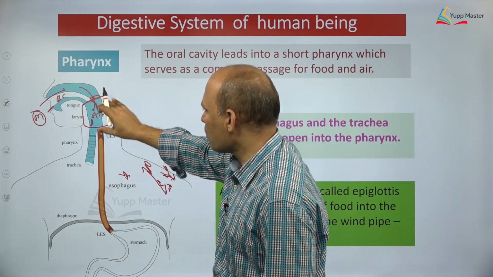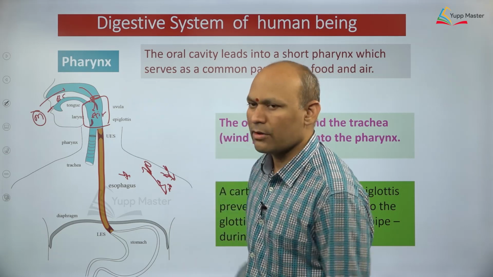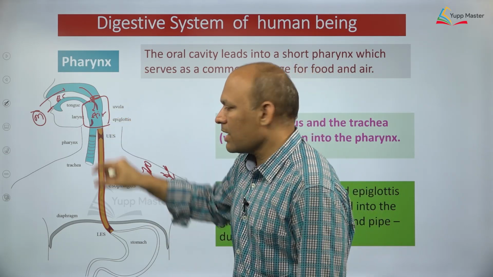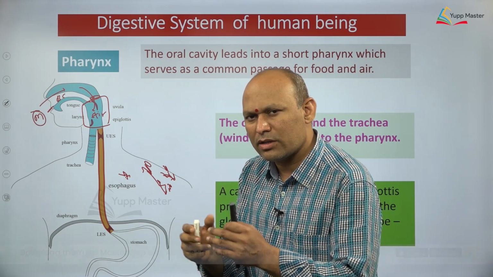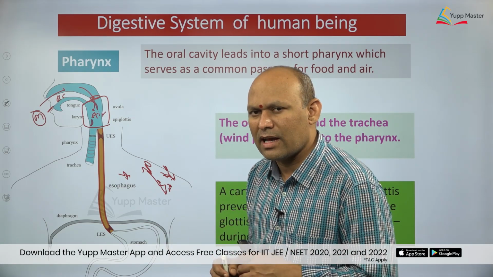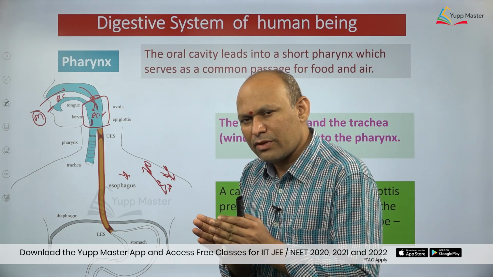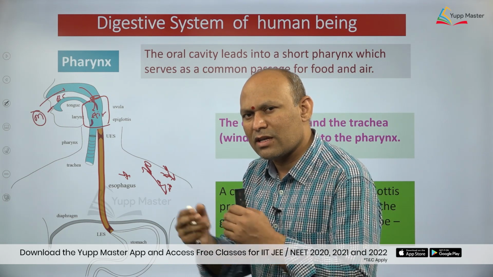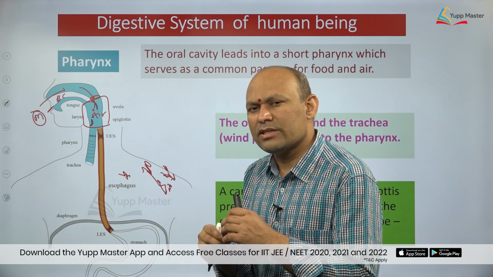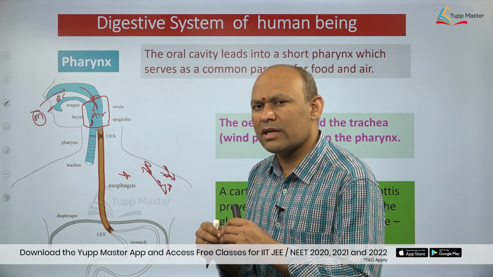The buccal cavity opens into the pharynx. Pharynx is again a common passage for food and air. So pharynx is divided into three parts: oropharynx, nasopharynx and laryngopharynx. The part of the pharynx directly connected with the buccal cavity is called oropharynx. The part into which nasal chambers open through internal nostrils is called nasopharynx.